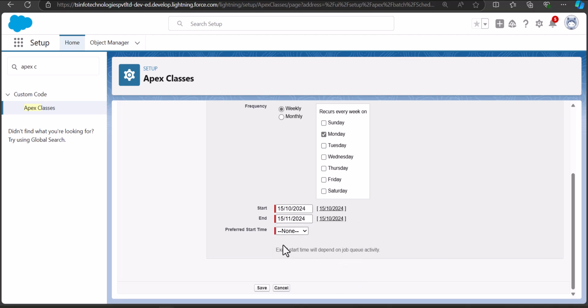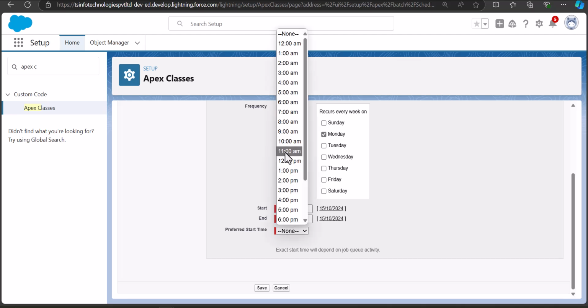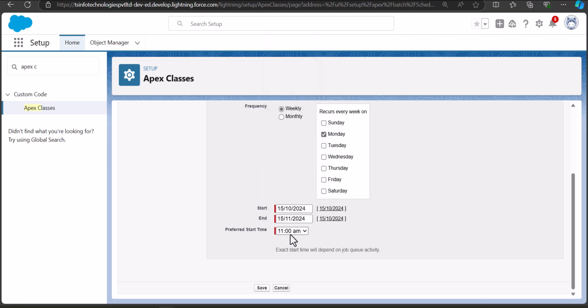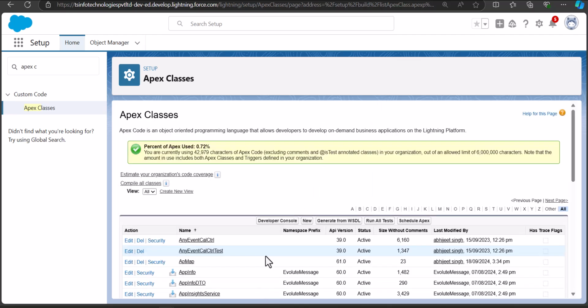And after this, you have to select the preferred start time, that is, at what time you want to start this scheduled job. So here I am selecting the time as 11 a.m. And after selecting all the required fields, we will click on the save button. So as of now, we have scheduled the job using the user interface. And at last, I will show you from where you can view the scheduled job.